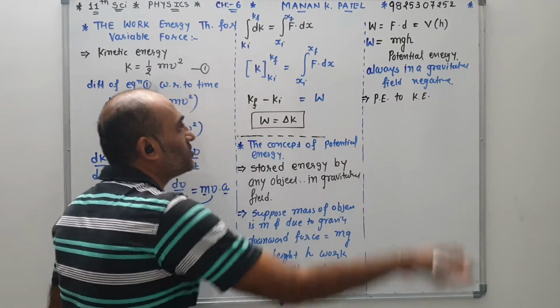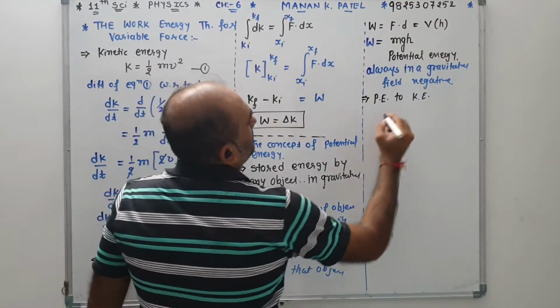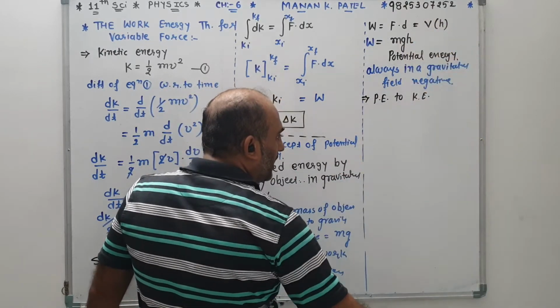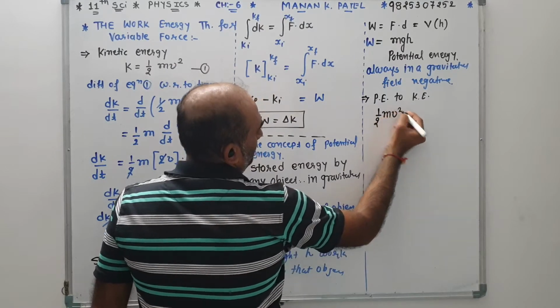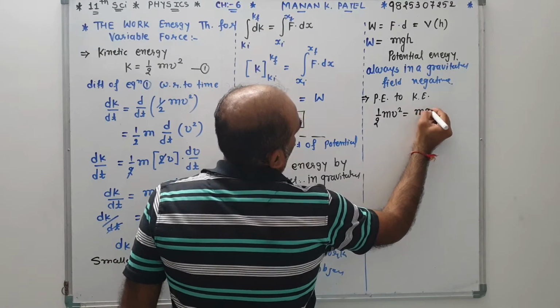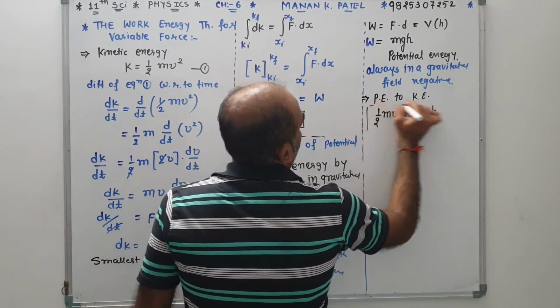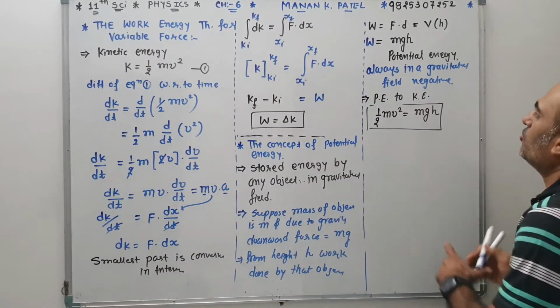You know, when we throw in the upward direction or release from a height, then when it is released from the height to the surface, the kinetic energy is half mv square, and when the object collides with the surface, it is called mgh. So there is one condition: half mv square equals mgh.